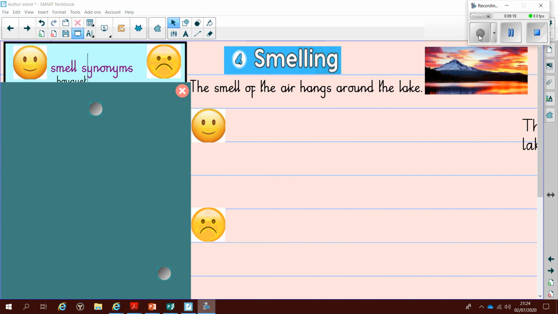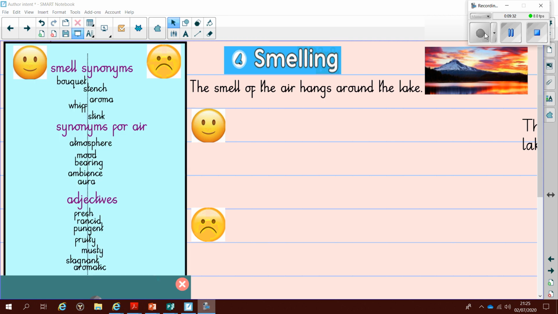This time, we're looking through the smelling lens. So again, look at the picture. What kind of smells will you see? Which ones are positive? Which ones are negative? Which ones are going to make the reader feel good? Which ones are going to make the reader feel bad? Again, pause the video. You decide where you think those words go.